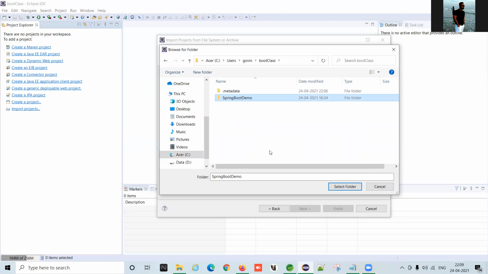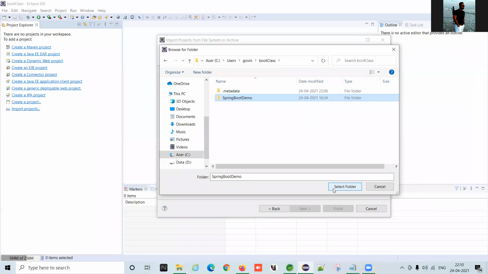Any confusion till now? No, sir. Fine. So who are using Eclipse, first go to the browser, open Spring Initializer, and set all those things, means group name, artifact name, Java version, Maven or Gradle, and the dependency, and then generate. After generate, you will get a zip file.